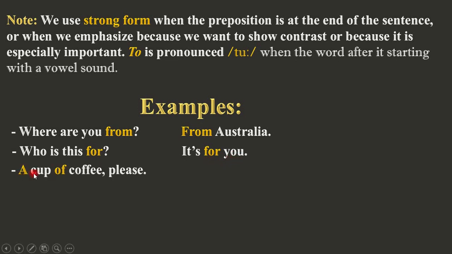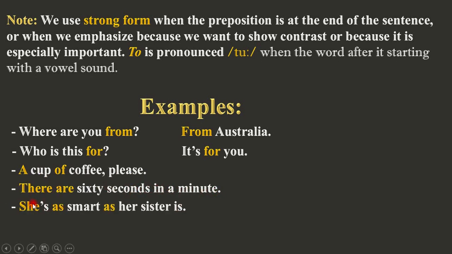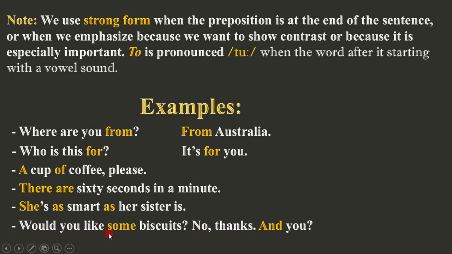It's for you. A cup of coffee, please. There are 60 seconds in a minute. She's as smart as her sister is. Would you like some biscuits? No, thanks. And you? So we can use the weak form when we just think it is normal, it's not important.